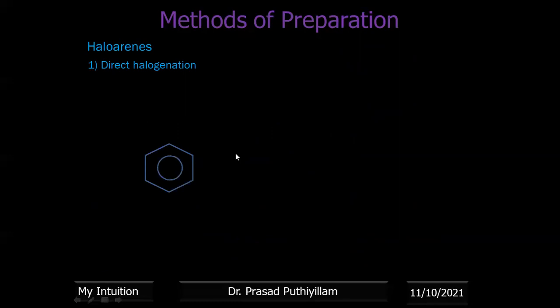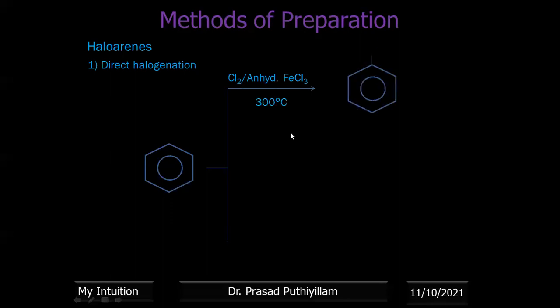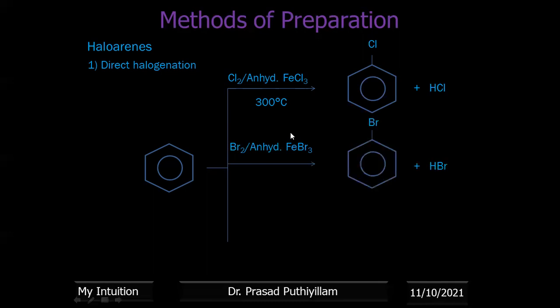Now haloarenes. Haloarenes can also be prepared by direct halogenation in presence of chlorine, in presence of anhydrous ferric chloride. It can react with chlorine at around 300 degrees Celsius to get the corresponding chlorobenzene plus HCl. It can react with bromine in presence of anhydrous FeBr3 to get the corresponding bromobenzene plus HBr. It can react with iodine in presence of HIO3 to get the corresponding iodobenzene plus HI.